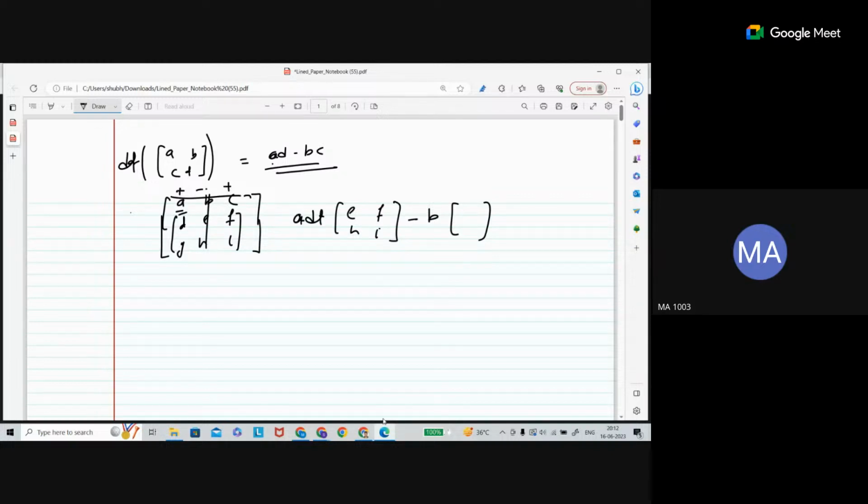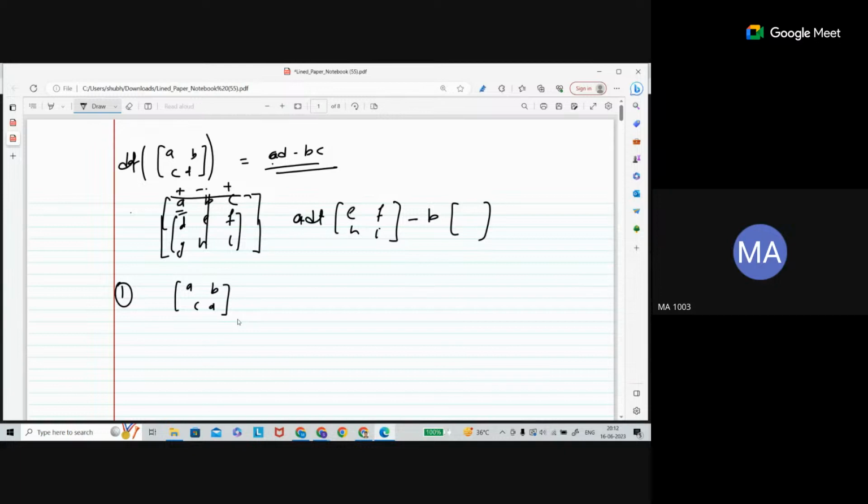But finding the determinant has some properties. So what are the properties? Let me list them out. Suppose you have a matrix here, I'm taking just a 2 cross 2 matrix, but the same property will hold for an n cross n matrix.